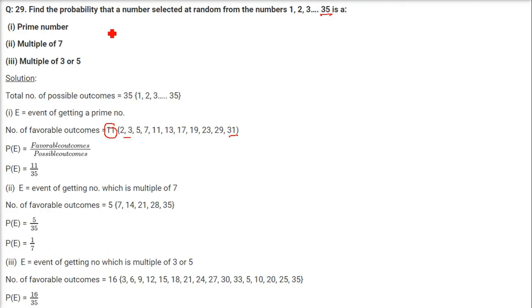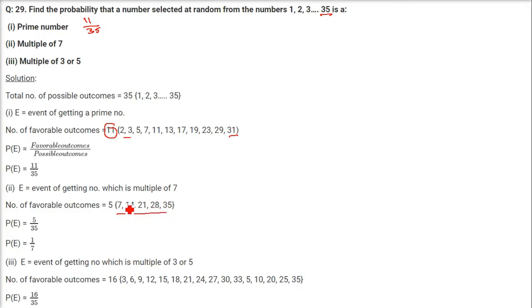But how many numbers are there? 35. So 35 is the total number of possible outcomes, and 11 is the number of favorable outcomes. That is 11 by 35 for a prime number. For the multiple of 7, just follow the table of 7 between 1 and 35. 7 ones are 7, 7 twos are 14, 7 threes are 21, 7 fours are 28, 7 fives are 35.